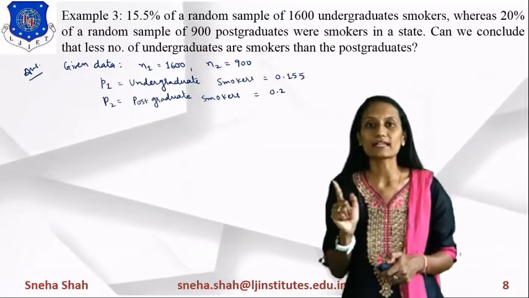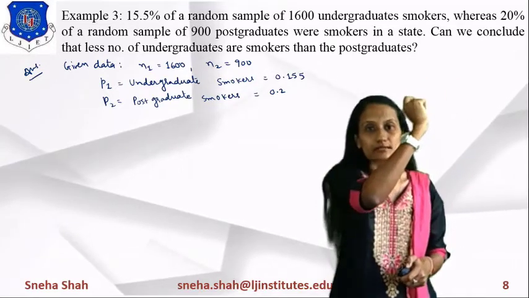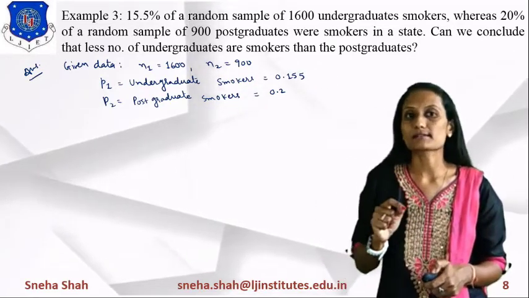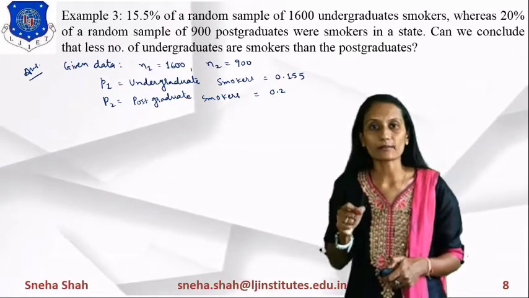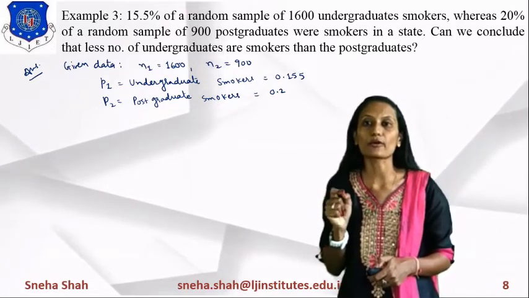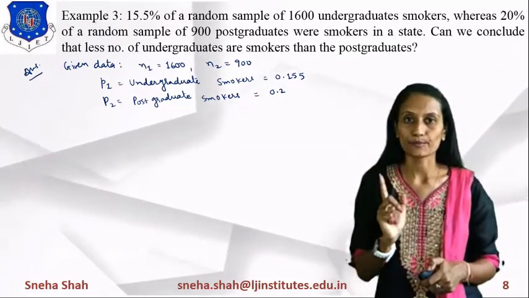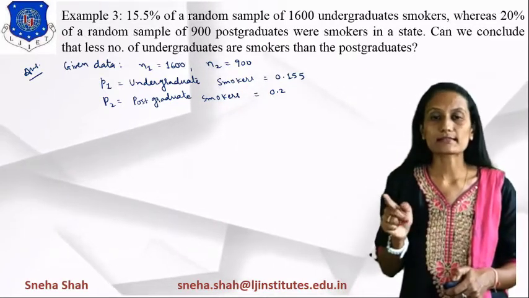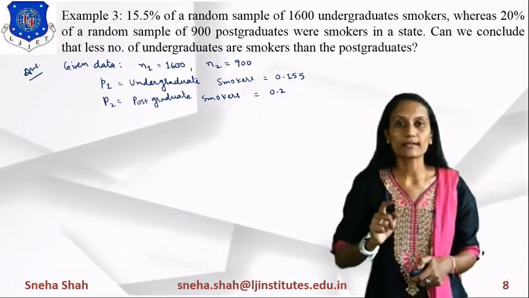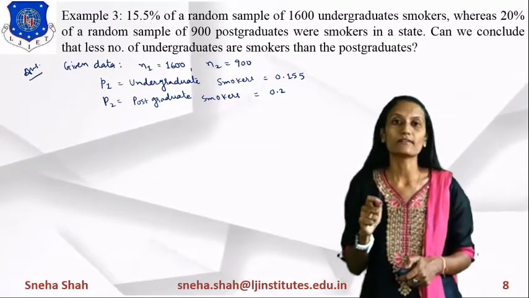Similarly, we'll find the second proportion, which is 20%. If we take the 20%, then its value equals 20 divided by 100, so its value equals 0.2. Now from these values of n1, p1 and n2, p2, we'll find the final value of p.